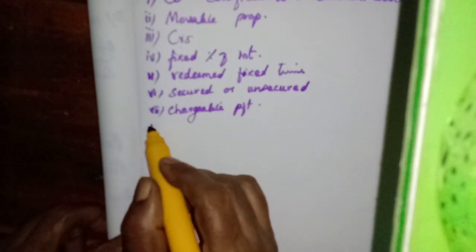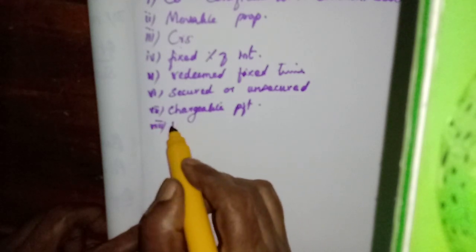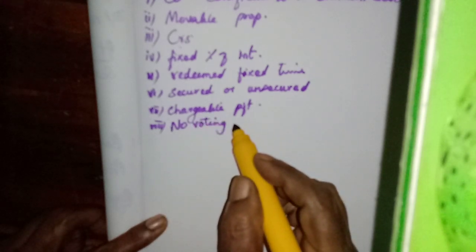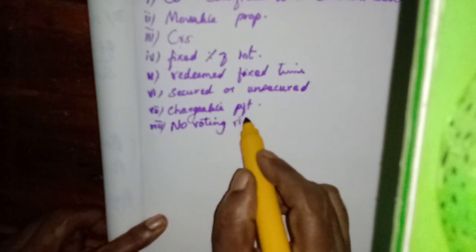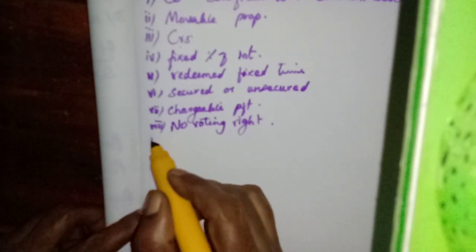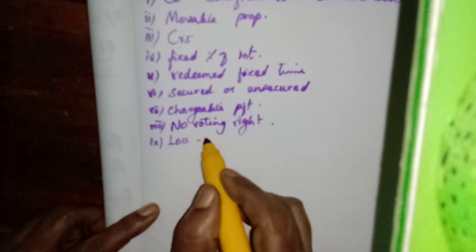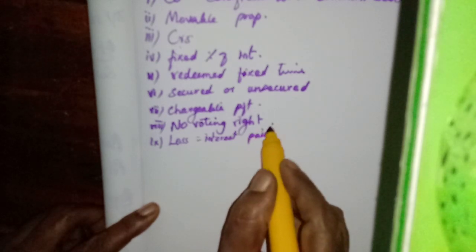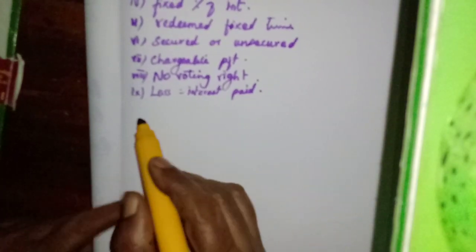Okay, and these debenture holders do not have any voting rights. Only the shareholders, the holders of the share certificate, have the right to vote, but debenture holders do not have any voting rights. Even if there is a loss, the interest will be paid to the debenture holders. Even if there is no profit, the interest must be paid to the debenture holders. Next heading, kinds of debentures.